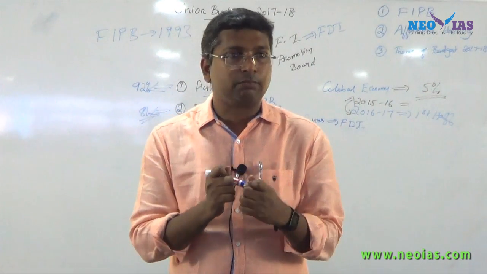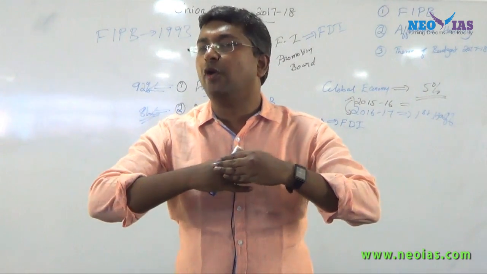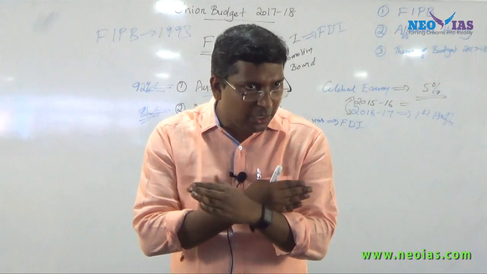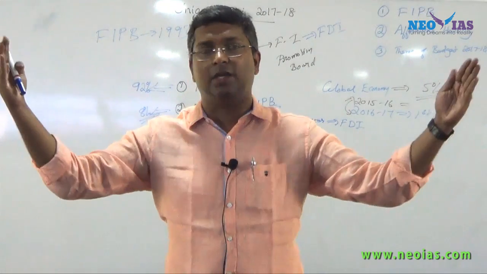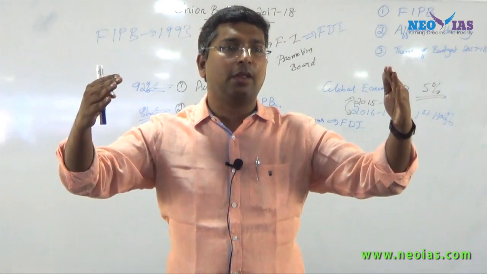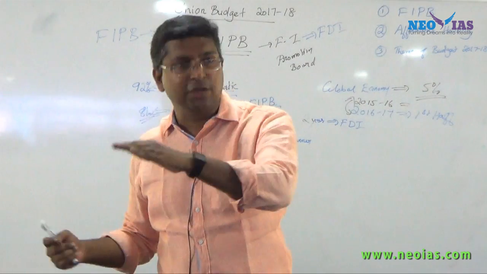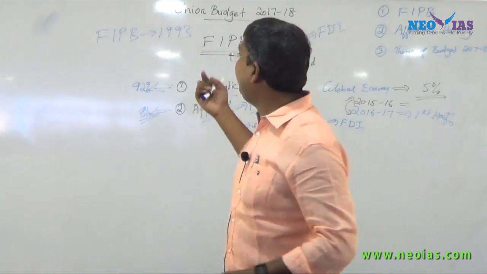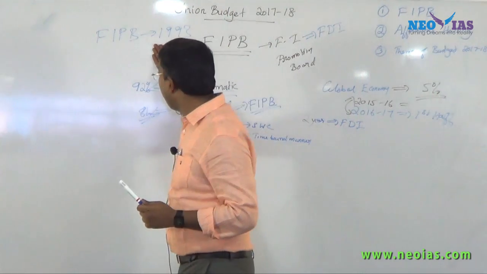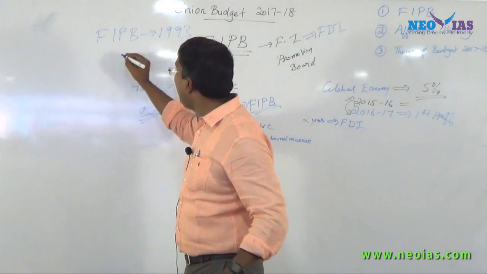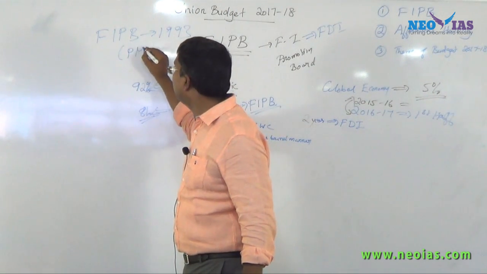Earlier we didn't open foreign investment to our country. As part of economic reforms, we opened our economy. Once we opened our economy, in order to promote foreign investment, we set up this FIPB. When we set it up in 1993, it was under the Prime Minister's Office.